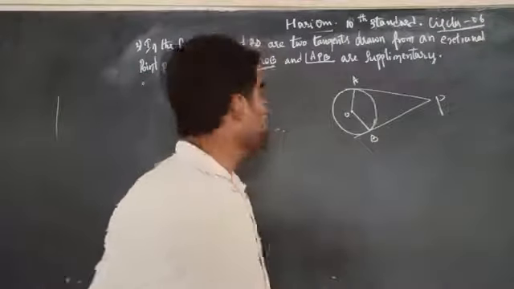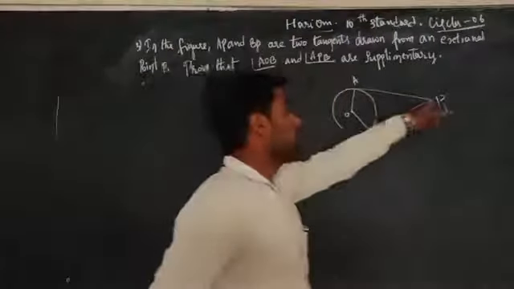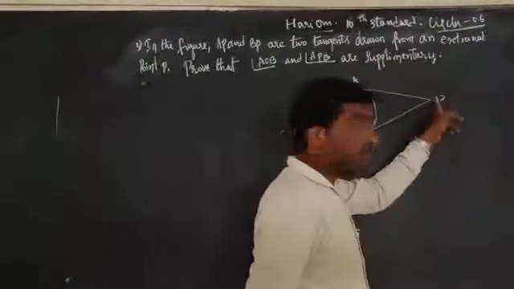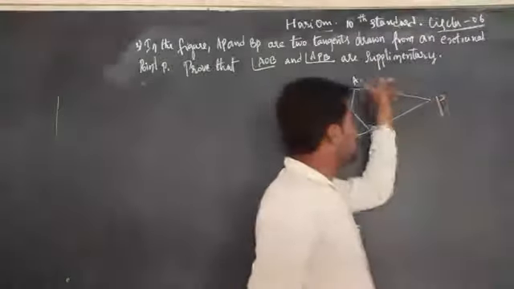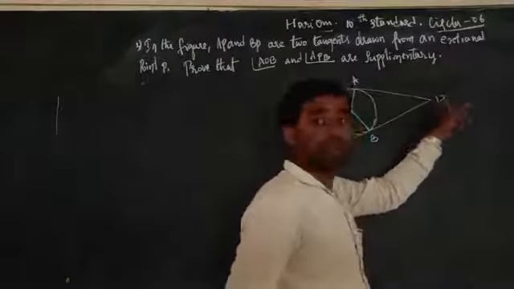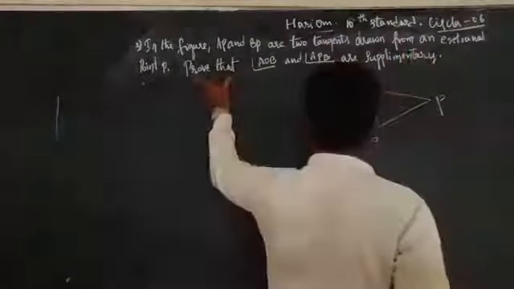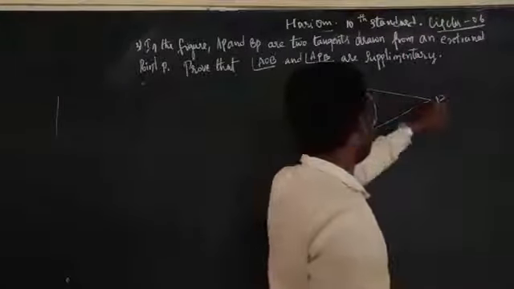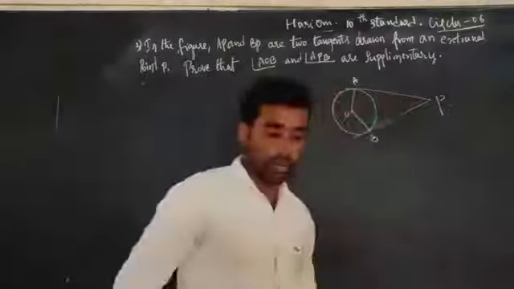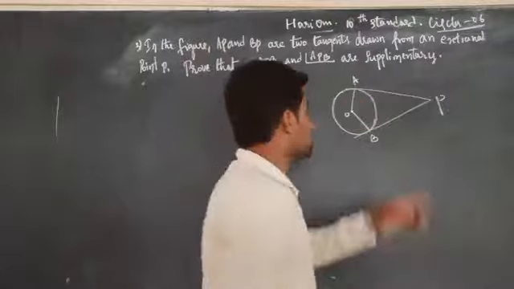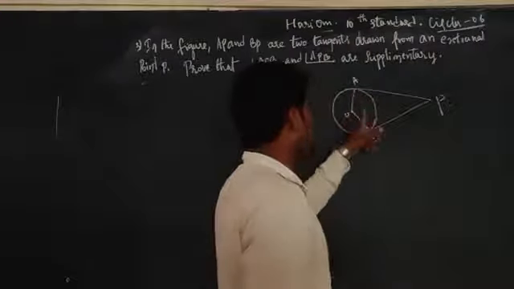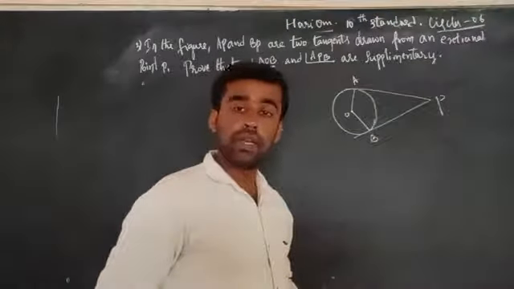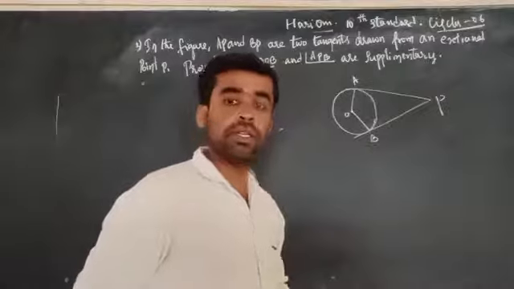The next question. In the figure, AP and PB are two tangents from the external point P. AP and BP are two tangents drawn from the external point P. Then we need to prove that AOB and APB are supplementary. Supplementary angles, we know that the sum of angle AOB plus angle APB is equal to 180 degrees. That we need to prove.